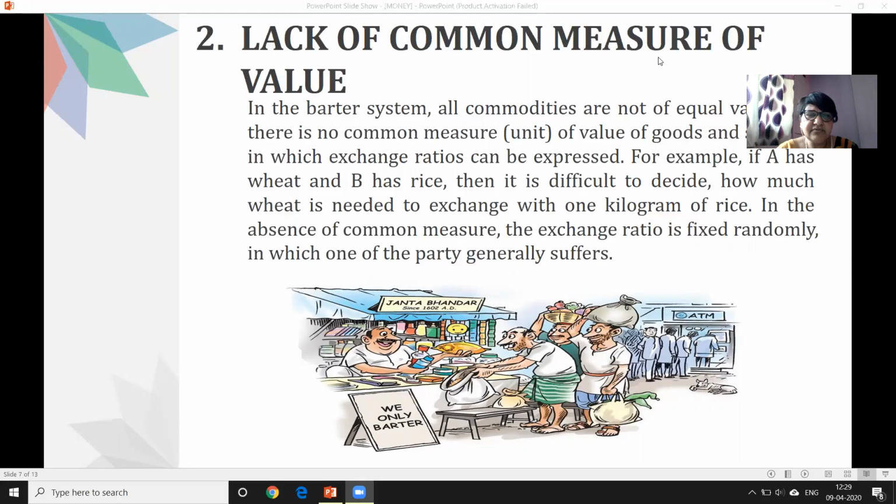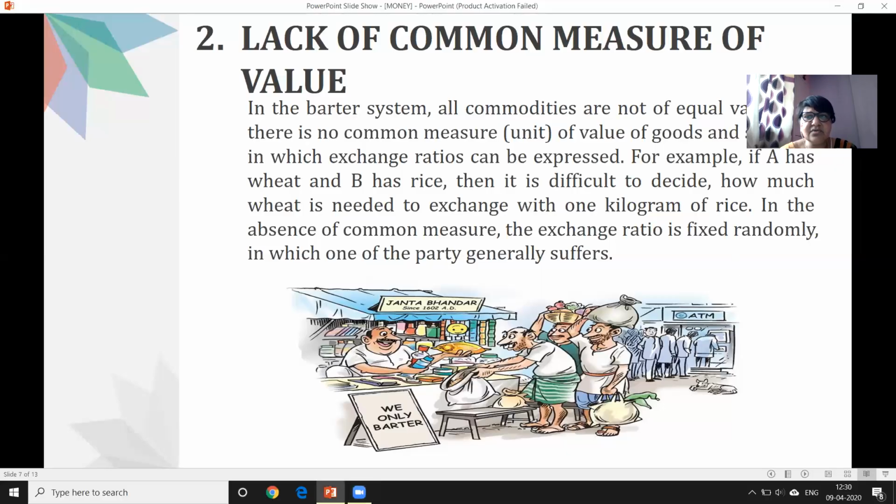You would have understood. For example, a person is badly in need of rice. He will compromise on his choice; even though he might have 2 or 3 kgs of wheat, he will exchange it for just 1 kg of rice, even though the price of both products might be similar. So one party will suffer in such a case. Why? Because there was no standard or common measure of value of goods at that time. It was a great difficulty people were suffering. So this was the second drawback of our barter system.